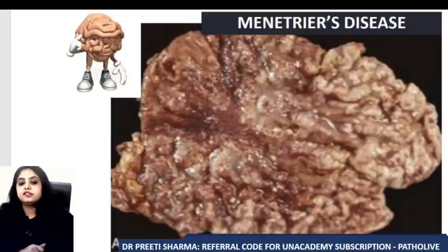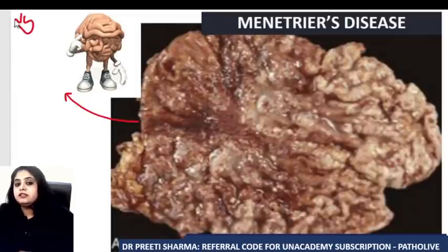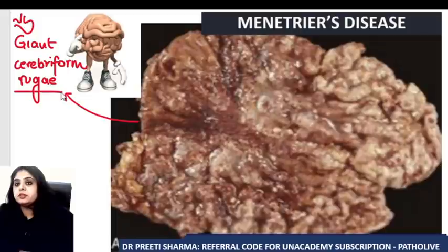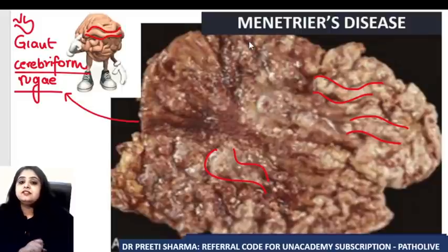There's another disease of the stomach where it's hardly looking like the stomach, where the stomach starts looking like the brain. That disease is known as Menetrier's disease. So first and foremost, what is Menetrier's disease? In Menetrier's disease, in the stomach, I start seeing giant cerebriform rugae. Look at the term mentioned over here: cerebriform rugae. All the rugae of the stomach are looking very big, just like the cerebrum, just like the brain. The brain has these rugae. Similarly, the stomach has started showing these giant cerebriform rugae. And that is Menetrier's disease.